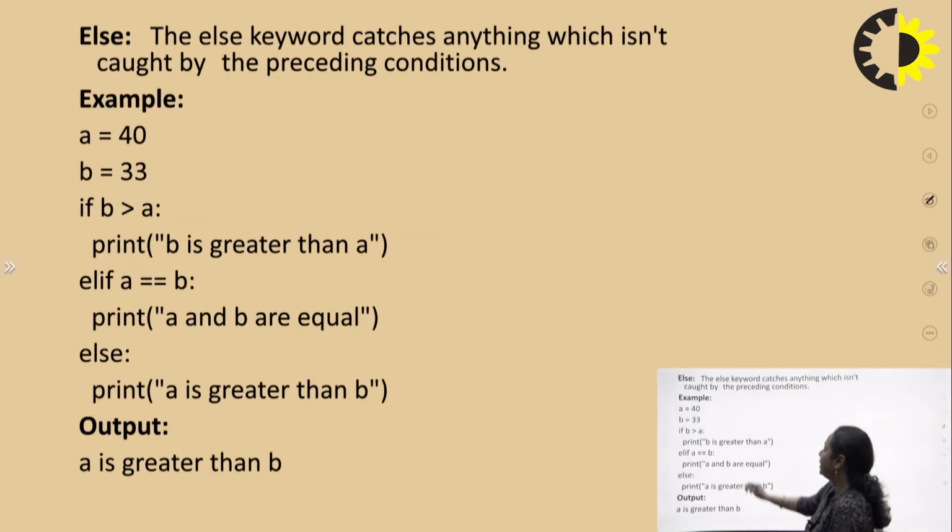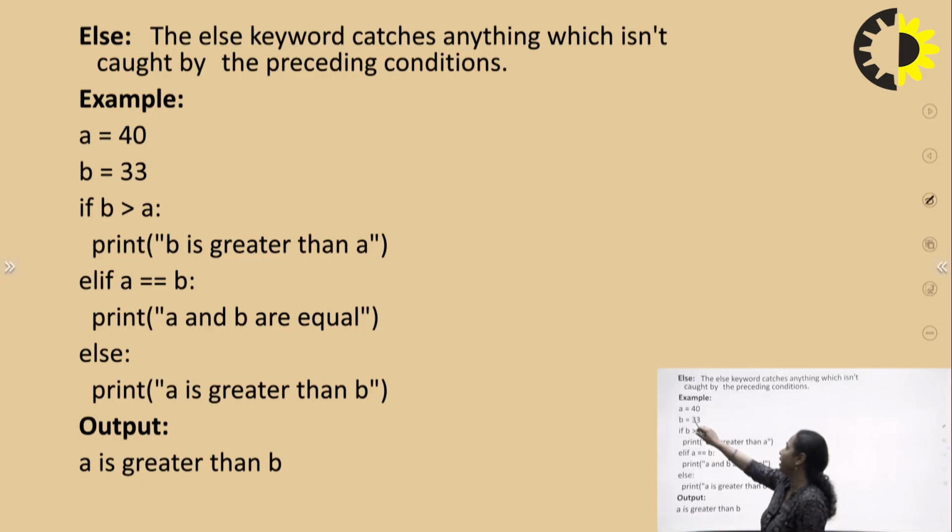Next is the else keyword, which catches anything that isn't caught by the preceding conditions. It means if I have written multiple conditions and none of them are true, I can say that all the conditions specified in the program may get false for any reason. In that particular case, the else part will get executed.